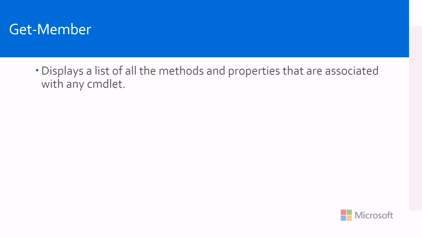Absolutely. Very cool. The last one that I feel most people should know is Get-Member. This may border on 200 level because it might be more for someone writing scripts than someone just getting stuff. But what it does is display the list of methods and properties associated with any commandlet. And to use this, again, you have to use the concept of piping. So you can use Get-SPSite piped to Get-Member, and that will show you the methods and properties.